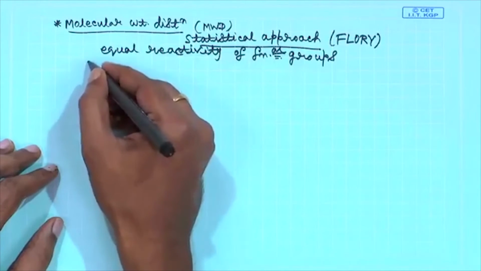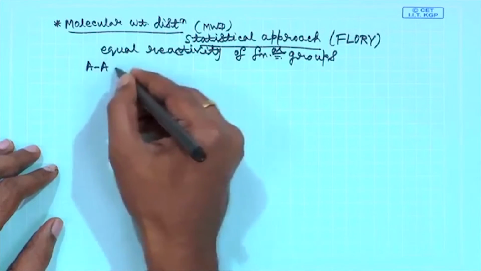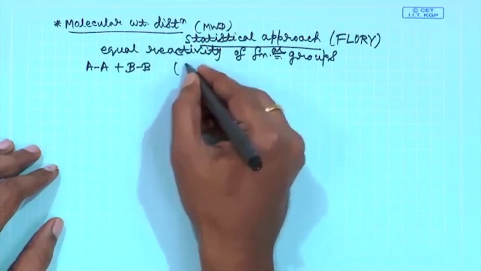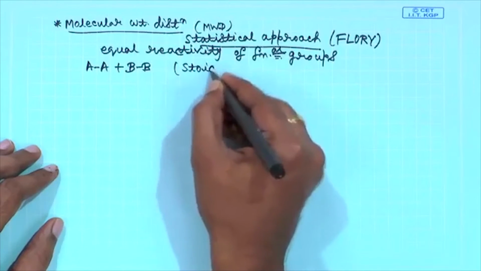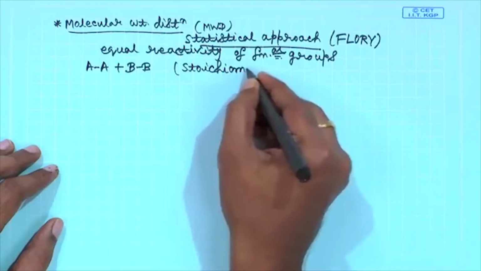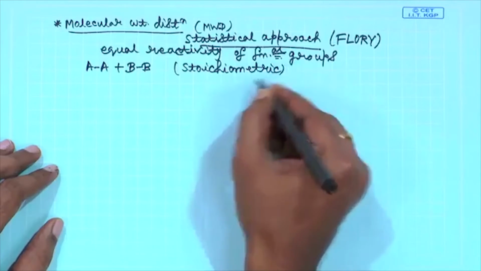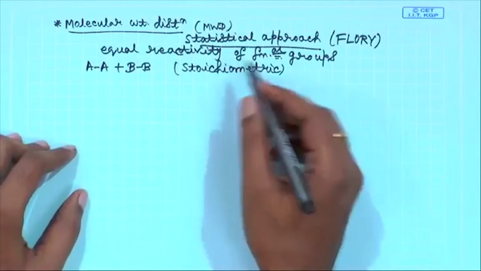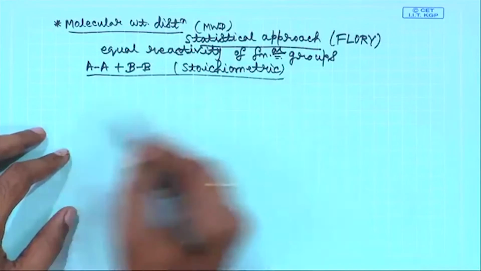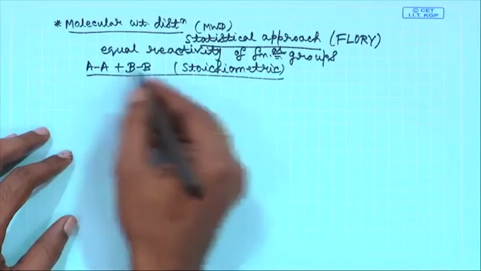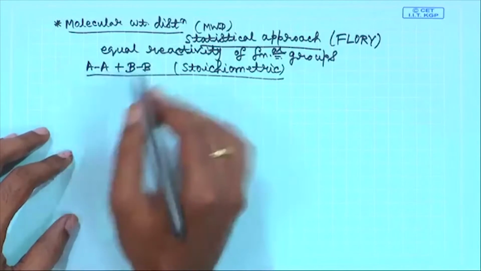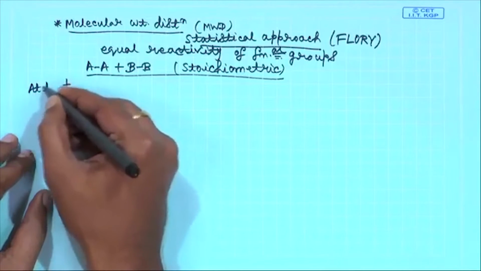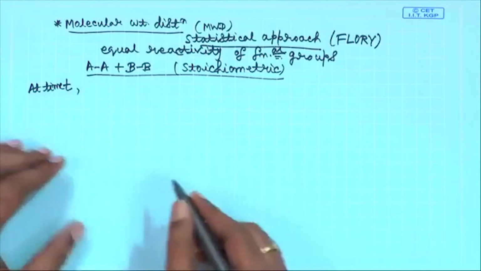So, let us begin with two bifunctional monomers like this, AA and BB, and the assumption is that we are taking stoichiometric amount. Typically we take stoichiometric or near stoichiometric amount in practical situations also. So, we begin by asking the following question. Say the reaction has progressed up to a time t.